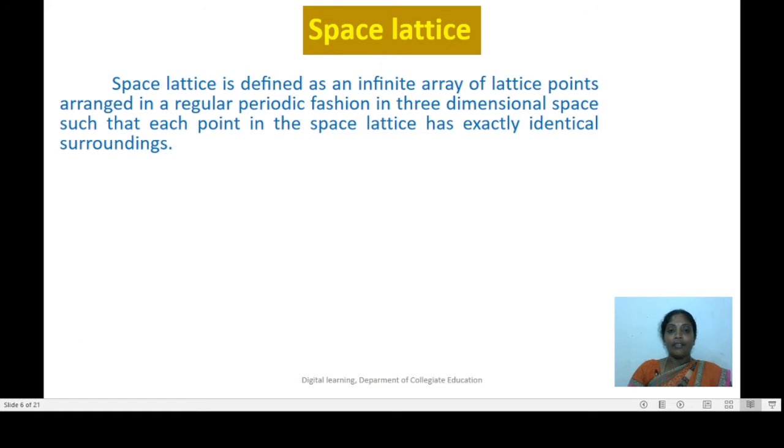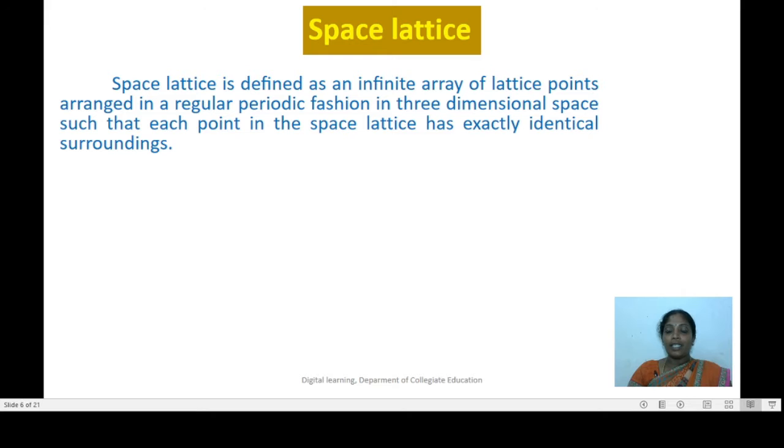Space lattice is defined as an infinite array of lattice points arranged in a regular periodic fashion in 3-dimensional space, such that each point in the space lattice has exactly identical surroundings. Now, space lattice is an imaginary concept, and this is used in order to describe the geometrical arrangement of the constituents of the crystal.